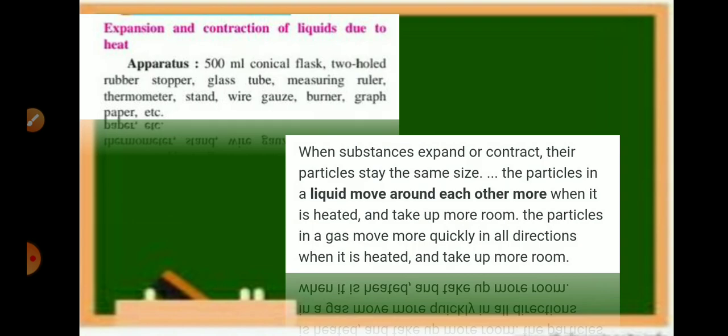When substances expand or contract, the particles stay the same size. The particles in a liquid move around each other more when it is heated and take up more room. The particles in a gas move more quickly in all directions. Once again, in all directions when it is heated, and take up more room.